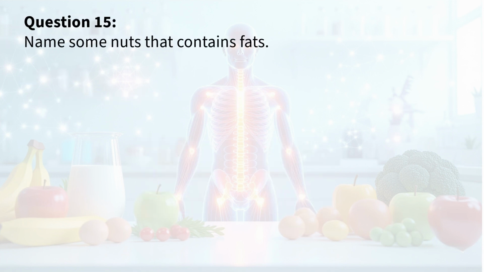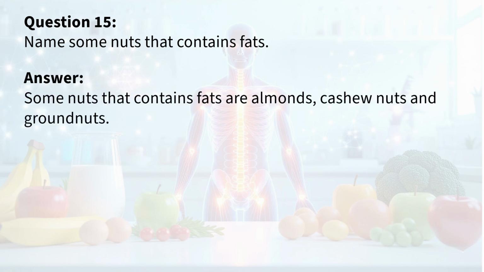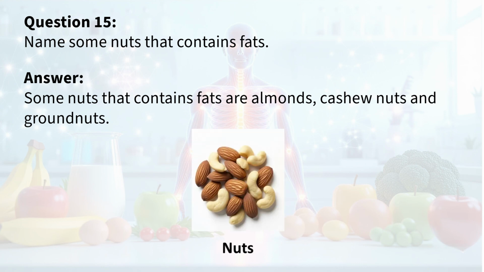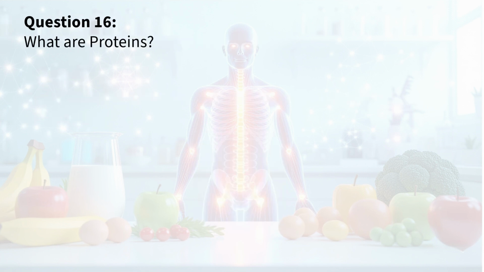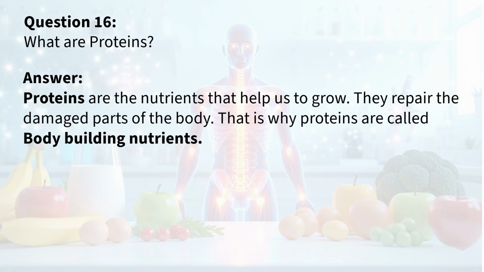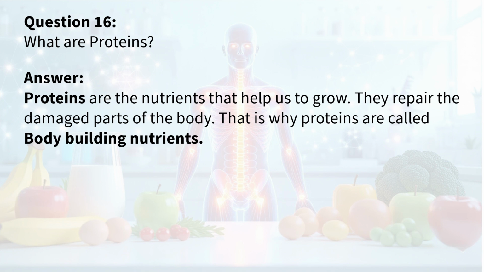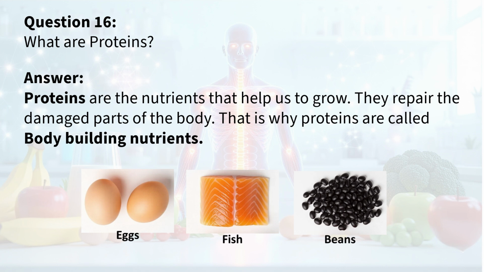Question 15. Name some nuts that contain fats. Answer. Some nuts that contain fats are almonds, cashew nuts and groundnuts. Question 16. What are proteins? Answer. Proteins are the nutrients that help us to grow. They repair the damaged parts of the body. That is why proteins are called bodybuilding nutrients.